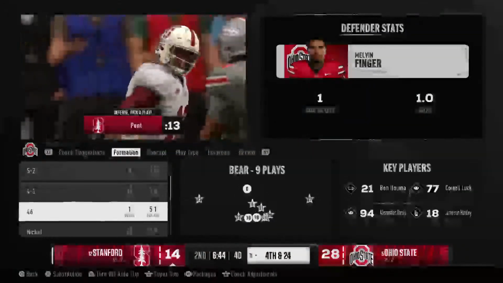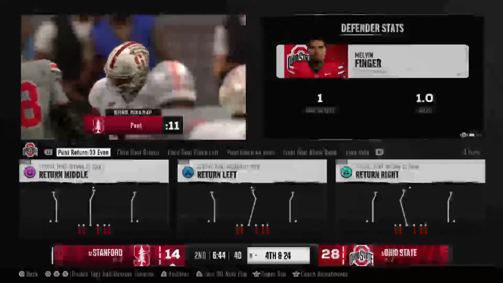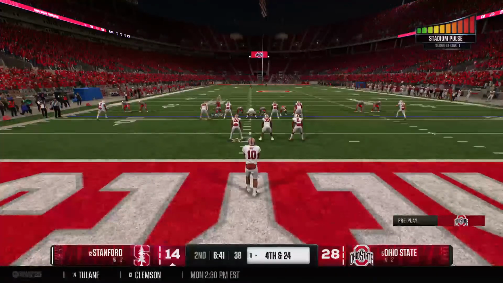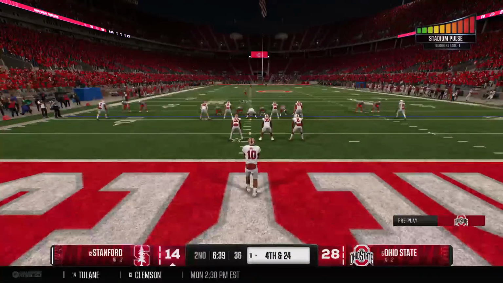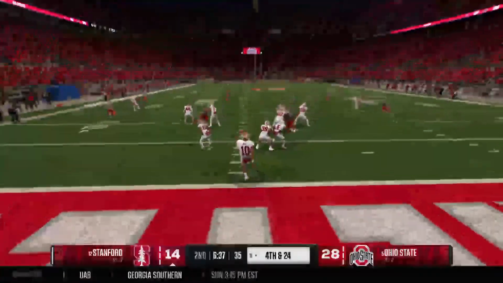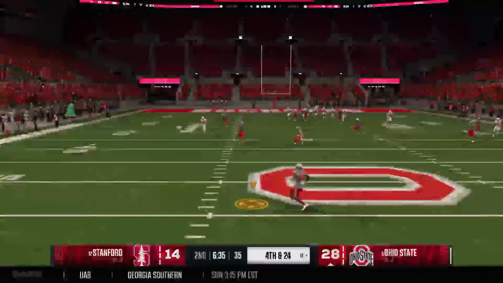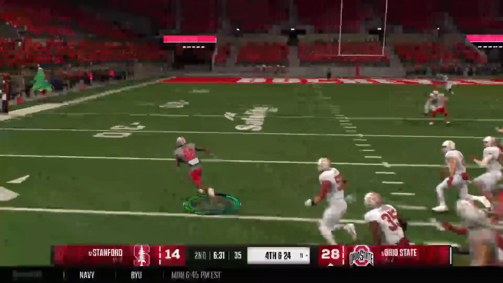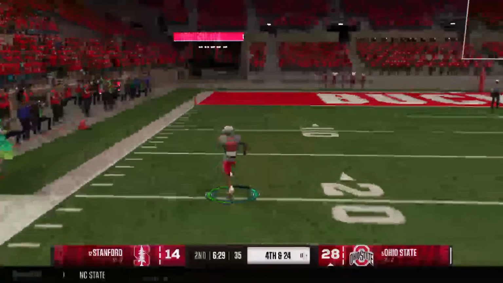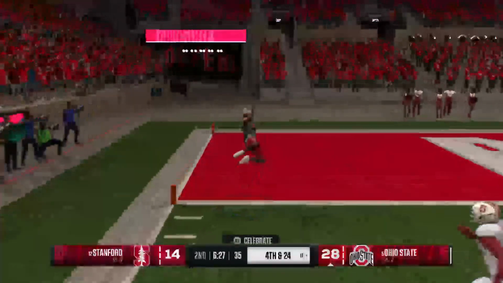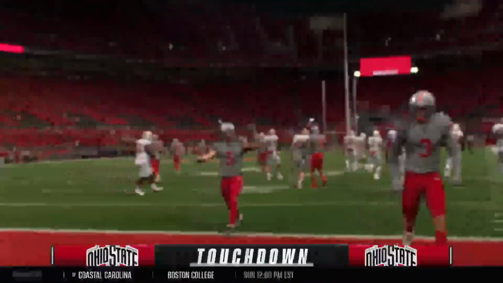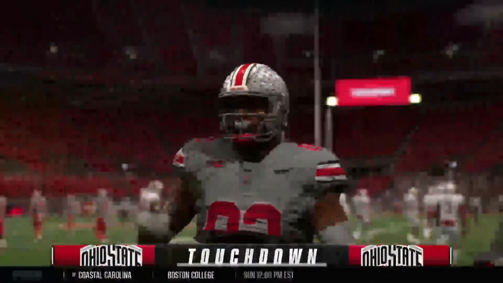That's another aggressive call by this defense, bringing the blitz on 3rd and long. Yeah, one of the beautiful things this defense has is guys that can cover. When you feel like you have guys that can cover against these wide receivers, it frees you up to be a little bit more aggressive. And this time they dial up that blitz, not worried at all about getting beat in man-to-man coverage. And a good job of timing it up perfectly to get that. Touchdown, Buckeyes. The special teams making a huge impact.